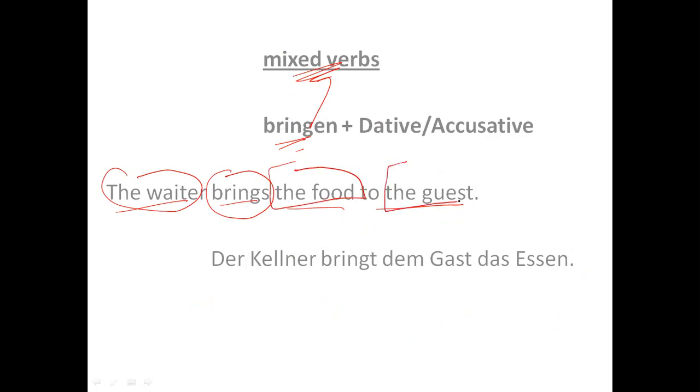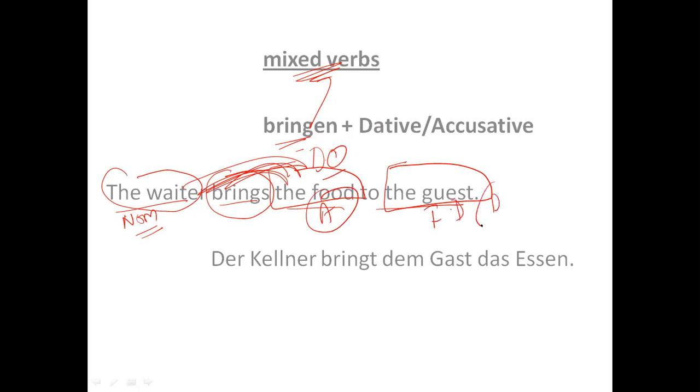The guest. Now you tell me, what is nominative here? The waiter is nominative. What is accusative here? Accusative is direct object. So the waiter is bringing the food. So food is the direct object, hence accusative. And to the guest, it is an indirect object, hence dative.